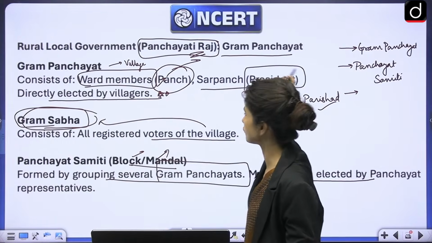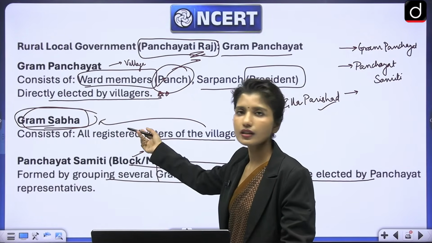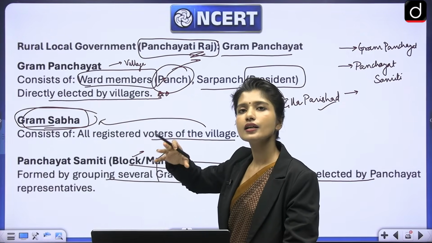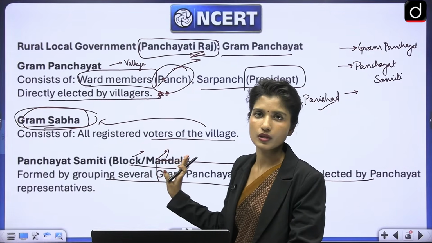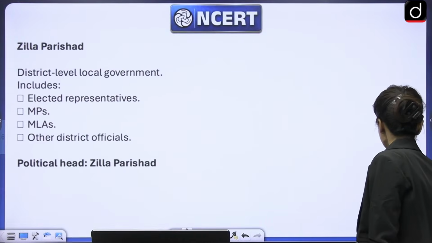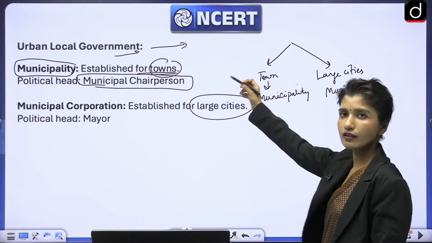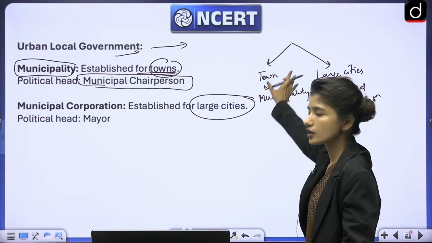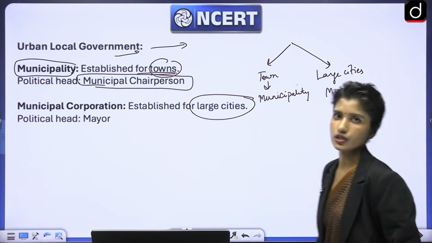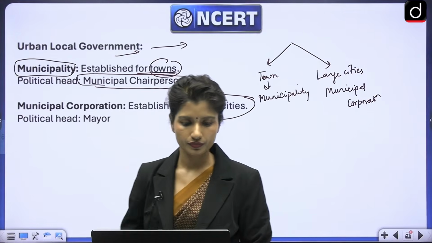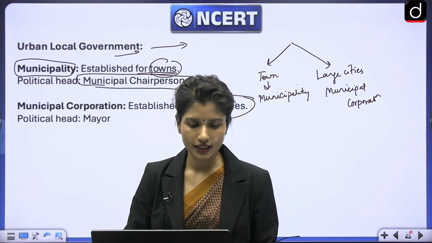These three-tier governments are elected. In Gram Sabha, there are no elections. It simply means that all the registered voters are a part of Gram Sabha. That's it. Then for urban local government, for small towns we have municipality, and for large cities we have municipal corporation. Is it clear to everyone?